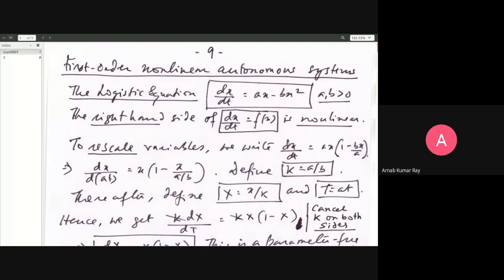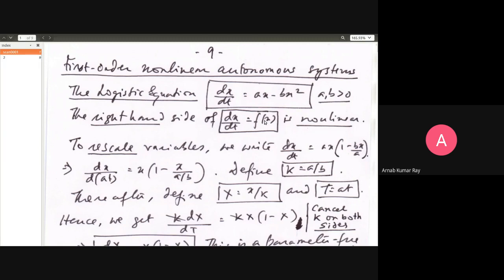Okay, so in the last class, we began the discussion on nonlinear autonomous systems. I gave the example of the logistic equation, which applies second order of nonlinearity. Recall an earlier discussion on the first order of nonlinearity: all first order autonomous systems, dx/dt equal to f(x), do not have a turning point.